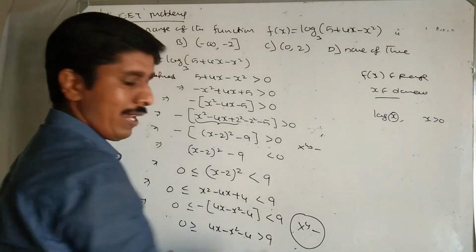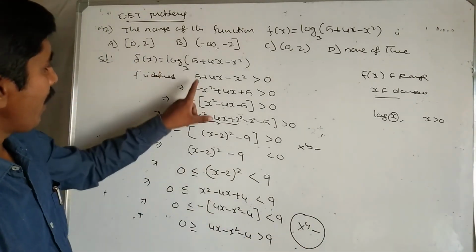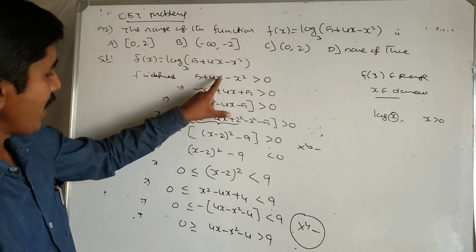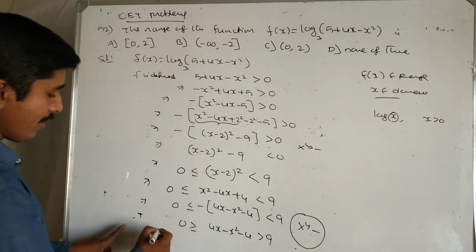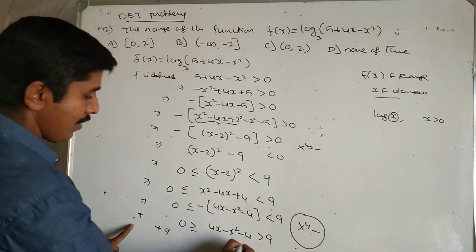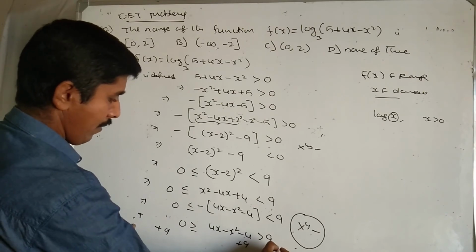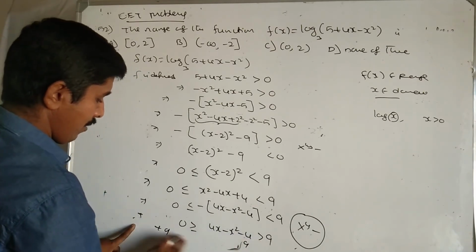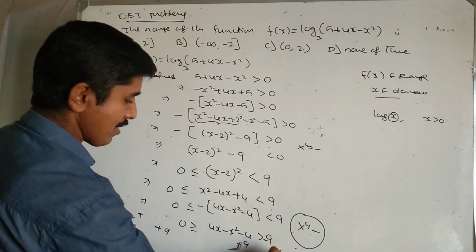When we multiply minus, I am going to express this in terms of 5 plus 4x minus x square. Therefore I am adding 9 throughout. So when you multiply, this becomes minus 9, plus 9, plus 9.